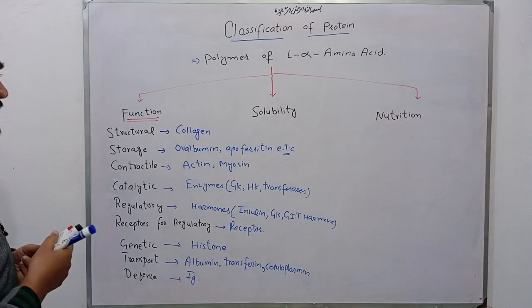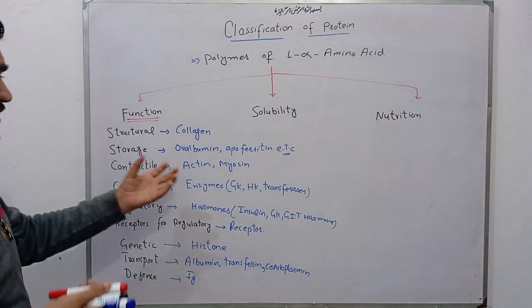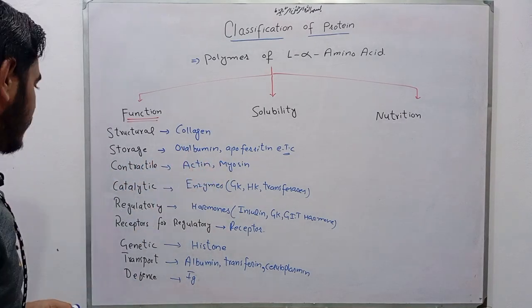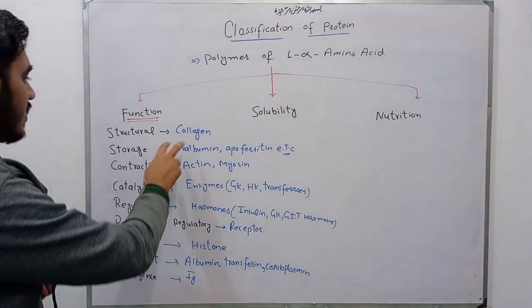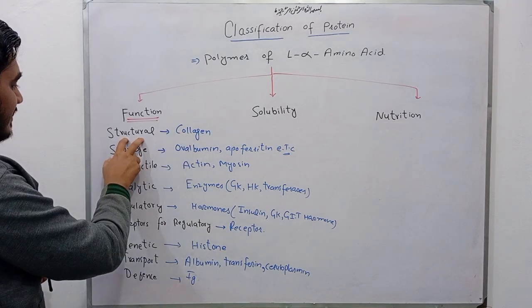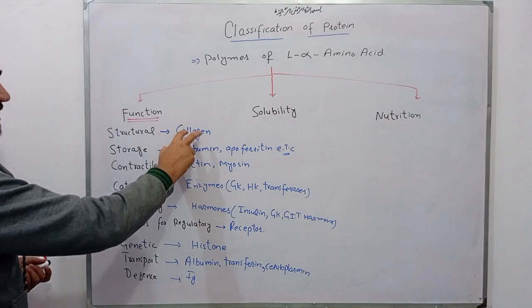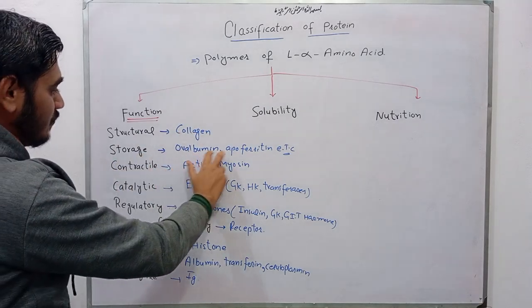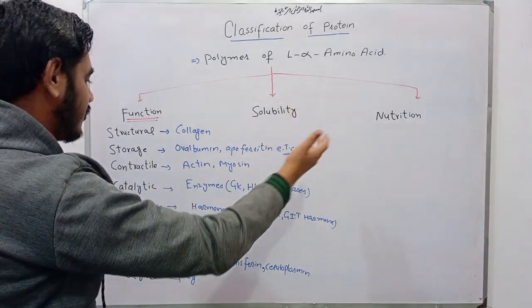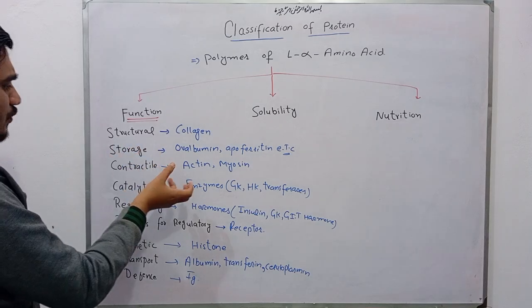So friends, this is the functional classification of protein, and these are its examples. Collagen is a structural protein, rich in glycine. Ovalbumin, apoferritin, etc. are examples of storage protein.